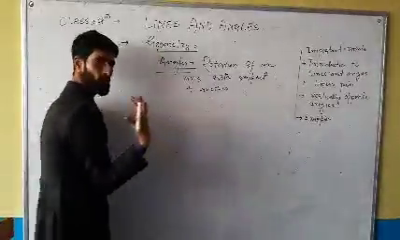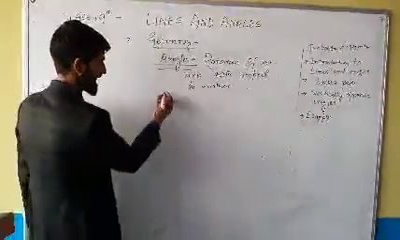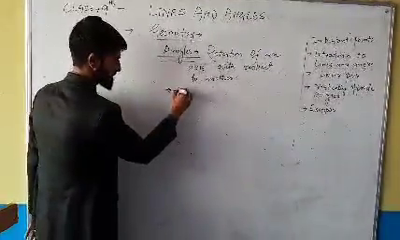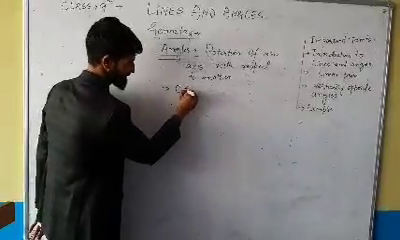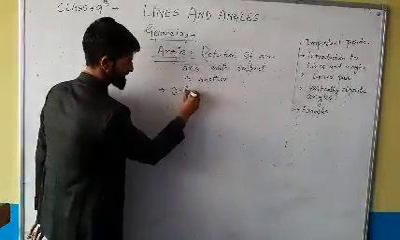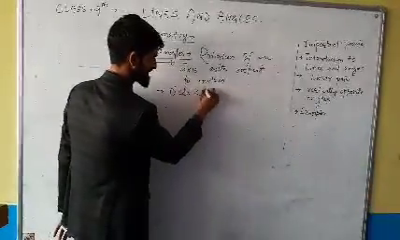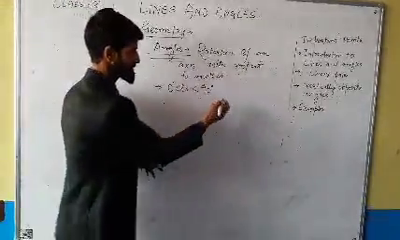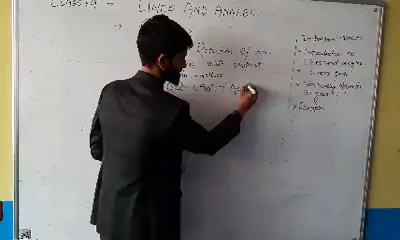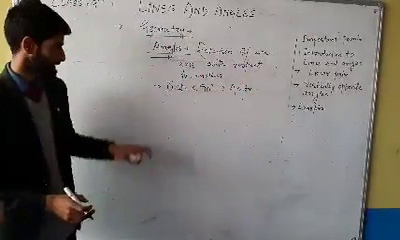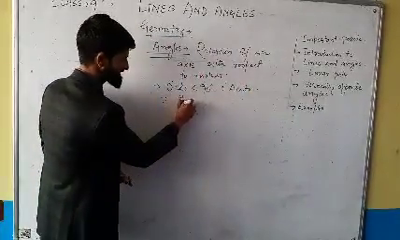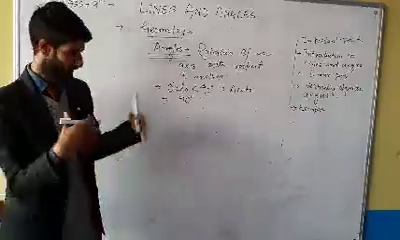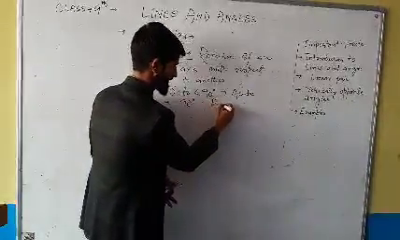Now angles are of so many types. First of all, an angle which is greater than 0 degree but less than 90 degree has a special name, it's called an acute angle. Second, if the angle is exactly 90 degree, it also has a special name, it's called a right angle.